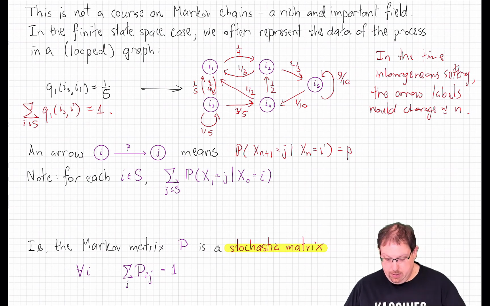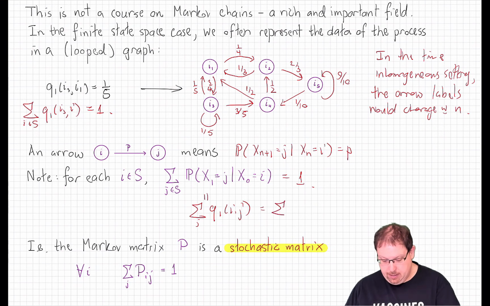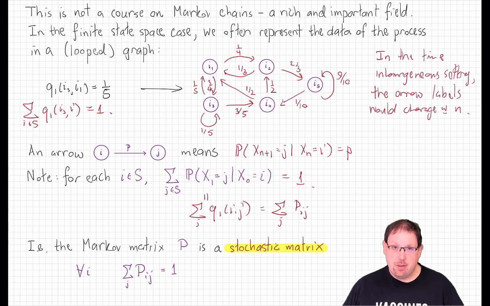And of course, fixing i, the conditional probability given that X0 is in state i, assuming that makes sense and this isn't a zero probability event, is a probability measure, which means that these sum up to 1. And that's just the sum over j of q1 of ij. Now in terms of our matrix interpretation, that's the sum over j of pij. That is, it's the sum of the ith row.